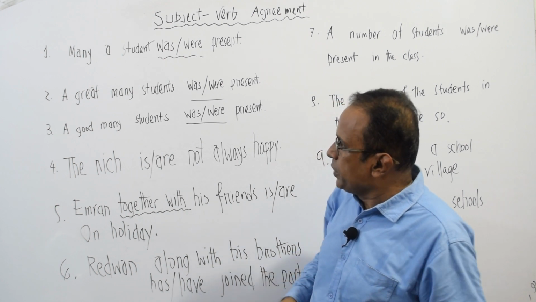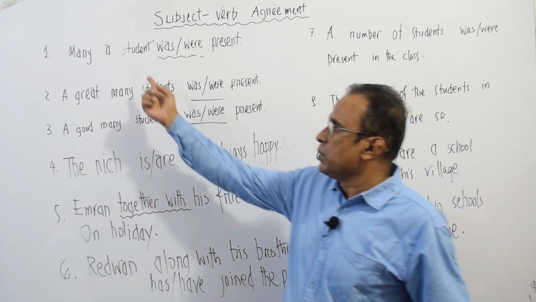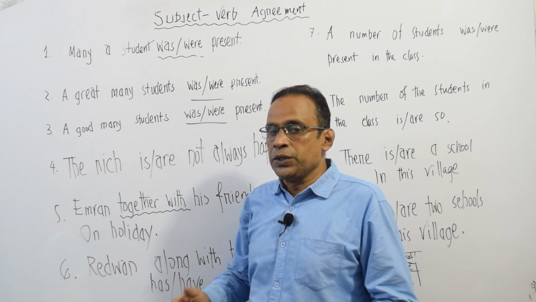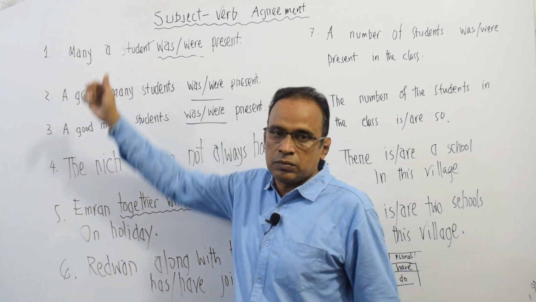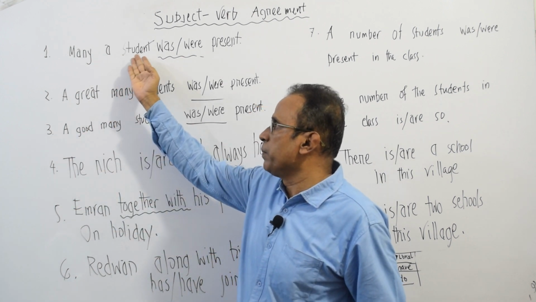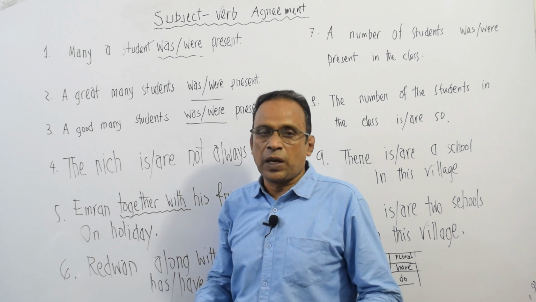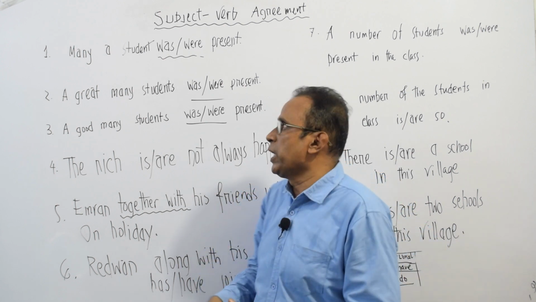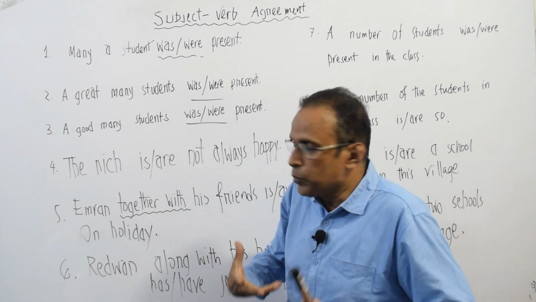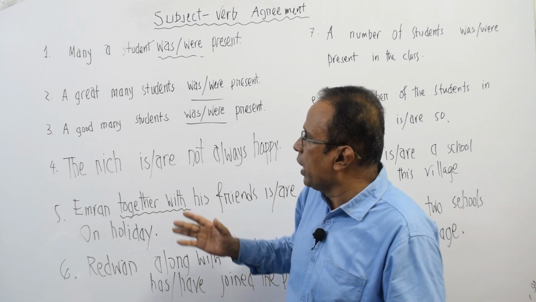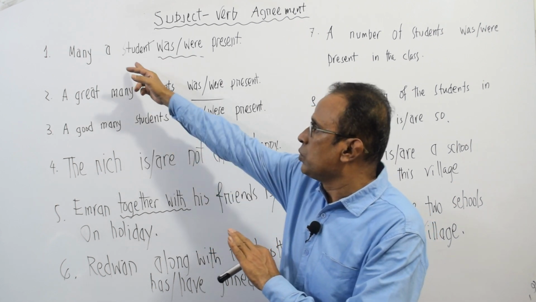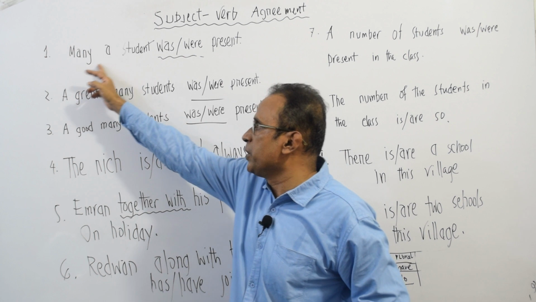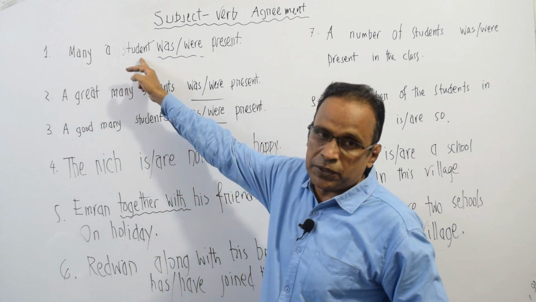So many a student, when this expression many a or many an is just before the singular noun. This is the noun, and before this noun you can see many a. Anyway, we have to know that after this phrase, many a and a noun, we use a singular subject, a singular noun.